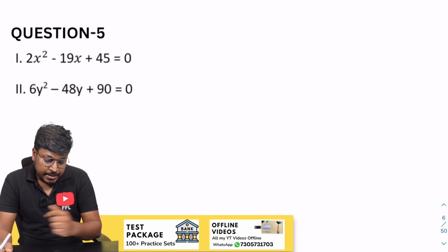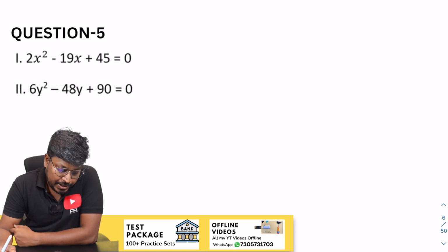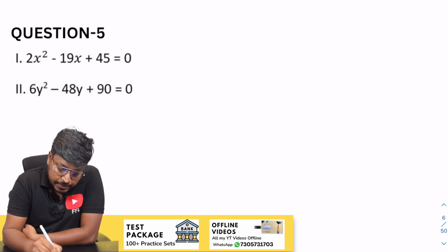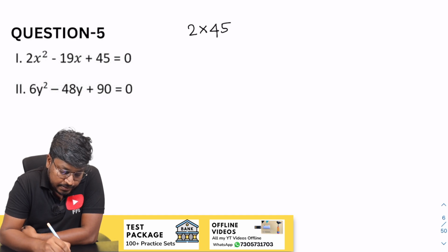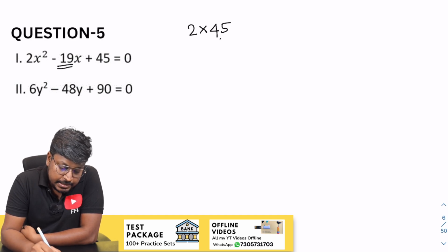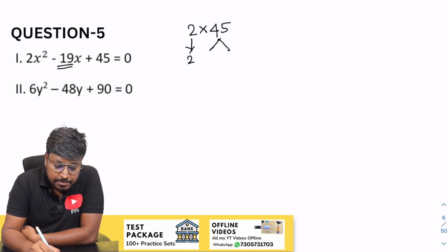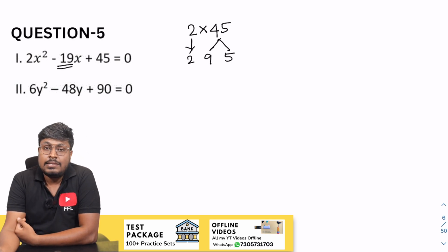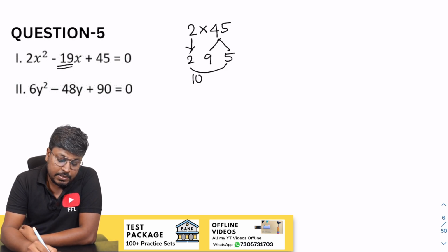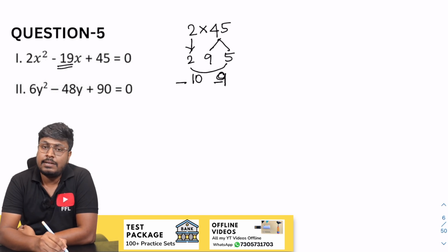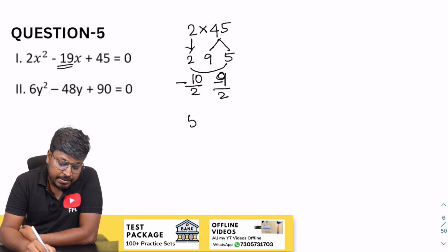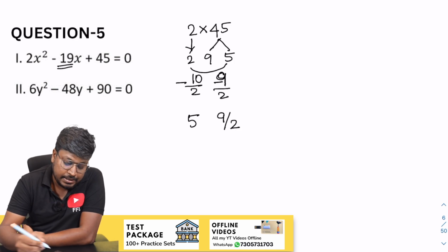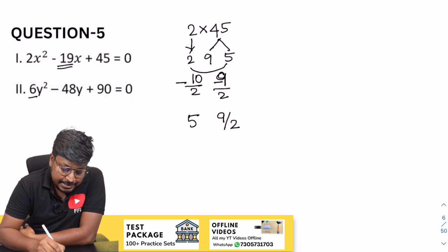Easy, very easy. So next question, 2 into 45. Okay, so 2 into 45, so our target is to get 19. So this can be written as 2, this will be 9 5s are 45, right? So now 5 into 2 will be 10. So 10 and 9 will be factors. When you add minus 10 minus 9, the resultant will be minus 19. So divided by 2, divided by 2. So this will be 5, 9 by 2. These are the factors.